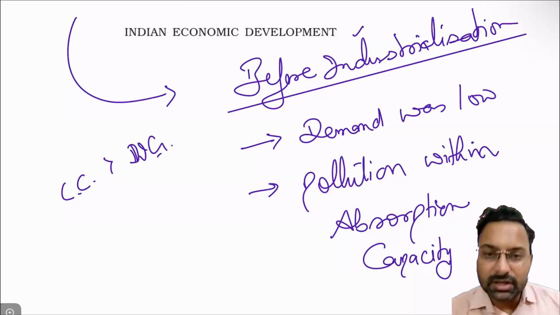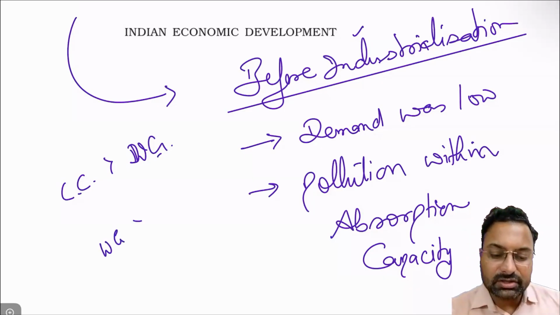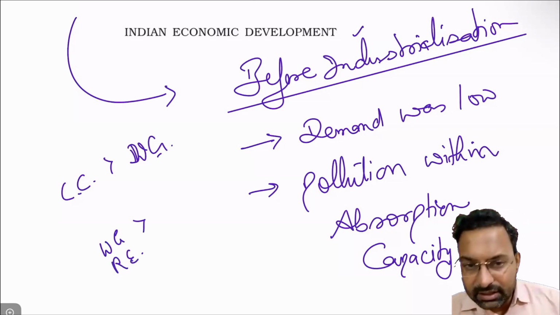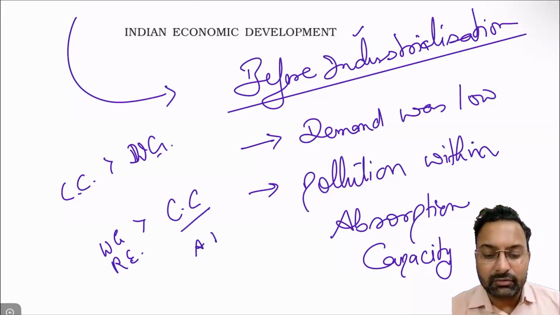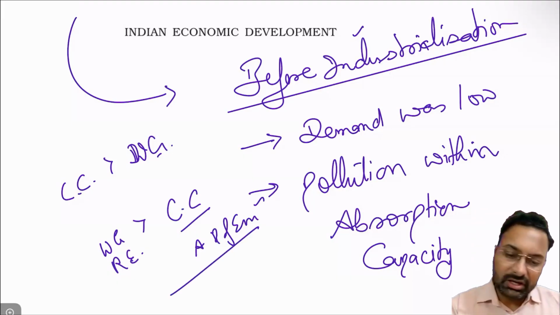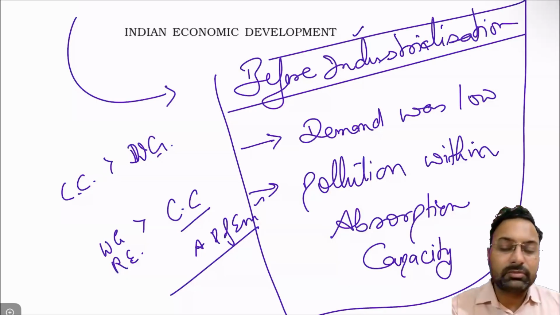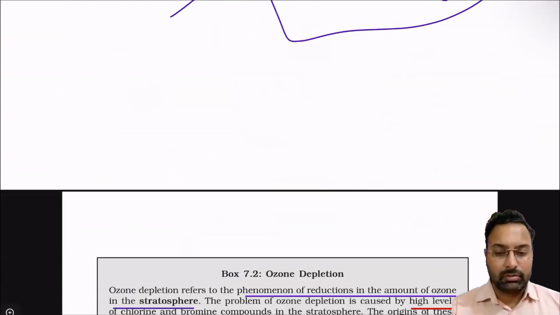But after industrialization, waste generation and resource extraction are happening at a very fast rate compared to the carrying capacity, or the absorption power, of the environment. So before industrialization, our environment was one of the best, but after industrialization, we have started to face the degradation of the environment.